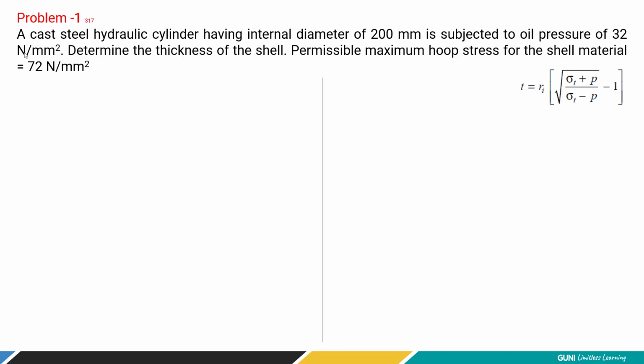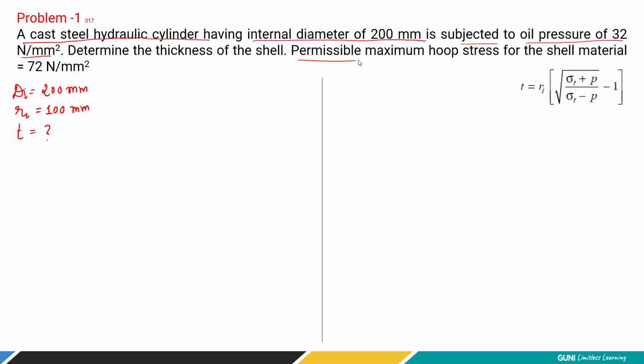The first is a cast steel hydraulic cylinder having an internal diameter of 200 millimeter, subjected to oil pressure of 32 Newton per millimeter square. So let's write down the data. Here the inner diameter is given as 200 millimeter. So what will be the inner radius? Very simple, half of that, 100 millimeter. Now determine the thickness of the shell, so we have to find out the shell thickness.